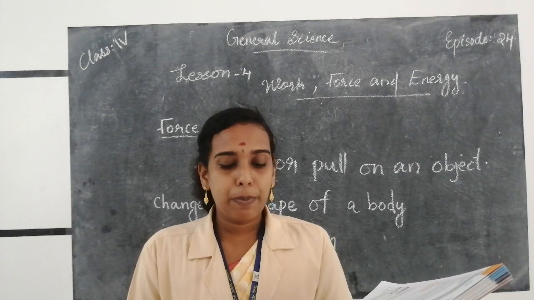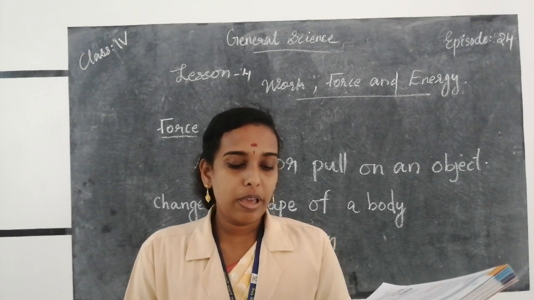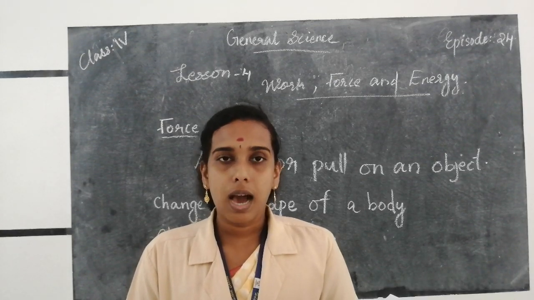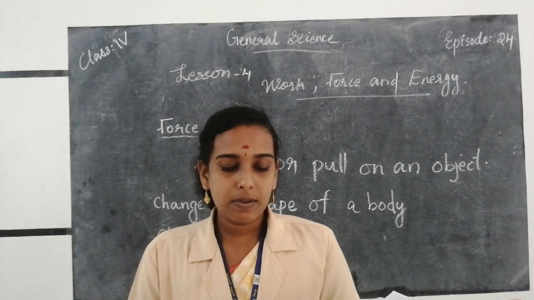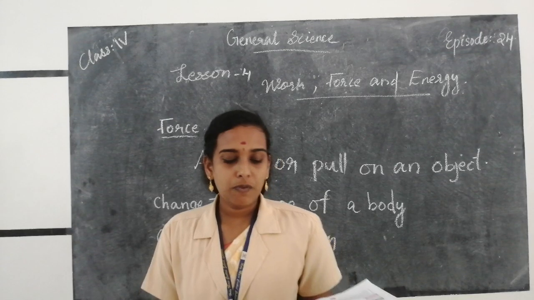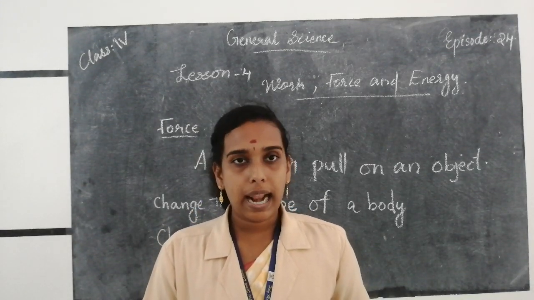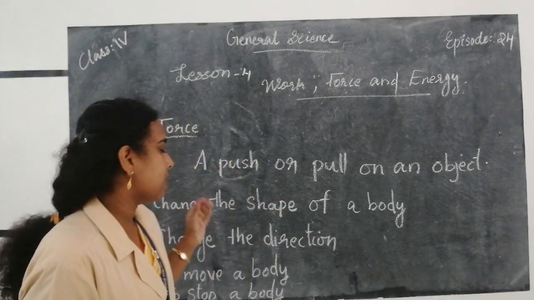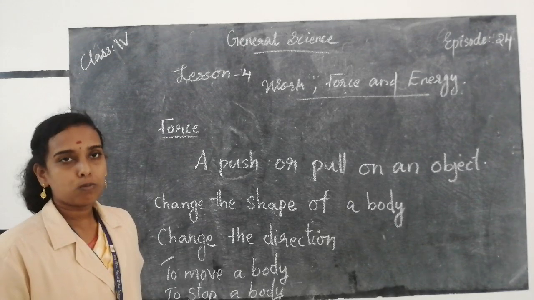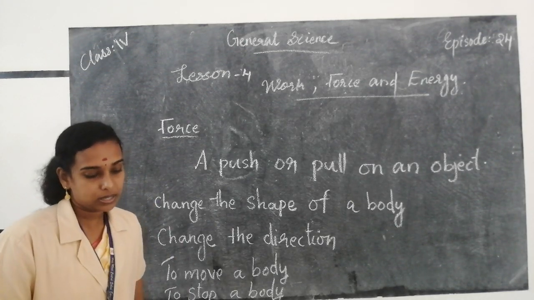To change the shape of a body, a force needs to be applied. To move a body at rest or to stop a body in motion, a force needs to be applied. The batsman uses force to change the direction of the ball. So, we use force to do many important things in our day-to-day life. Force helps us to change the shape, change the direction, move a body, and stop a moving body. These are the importance of force.